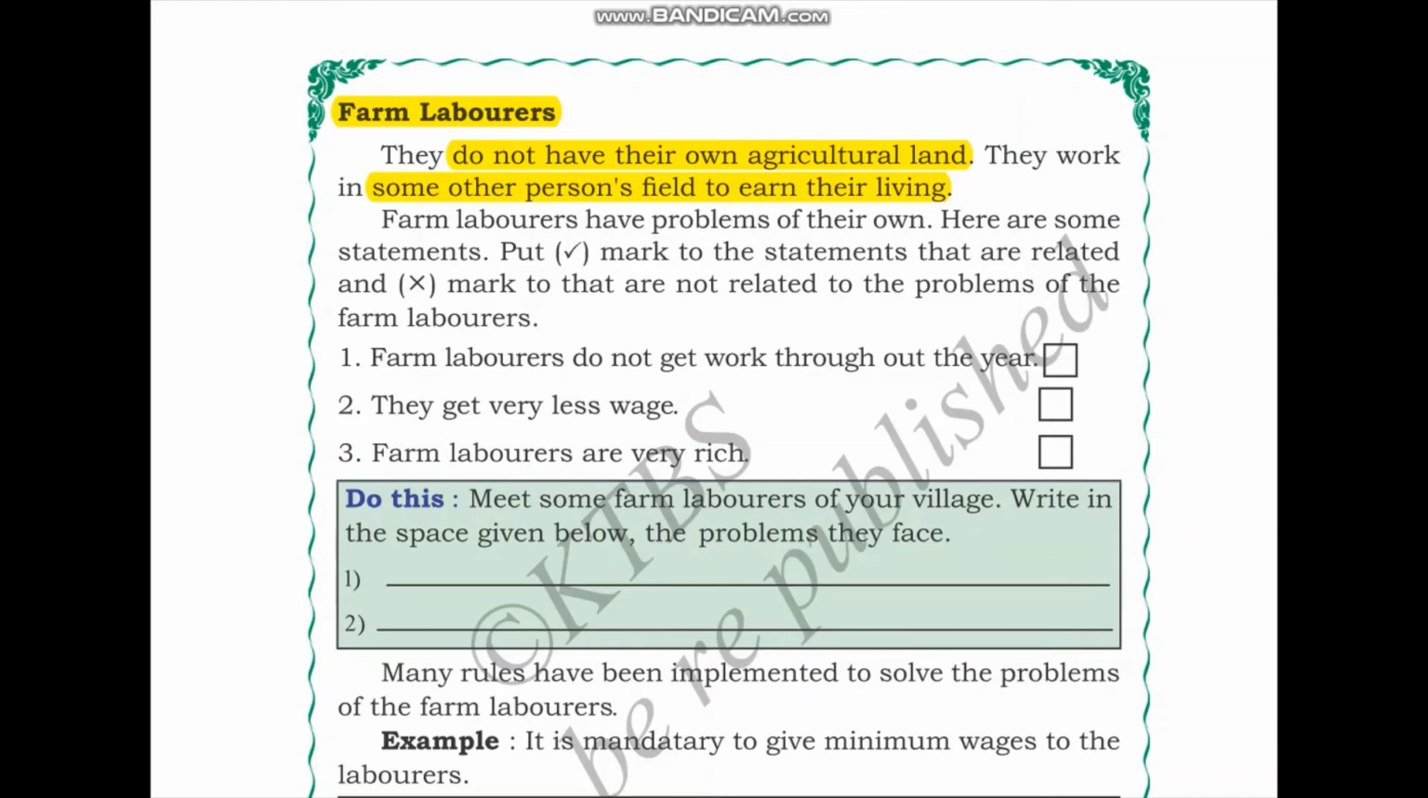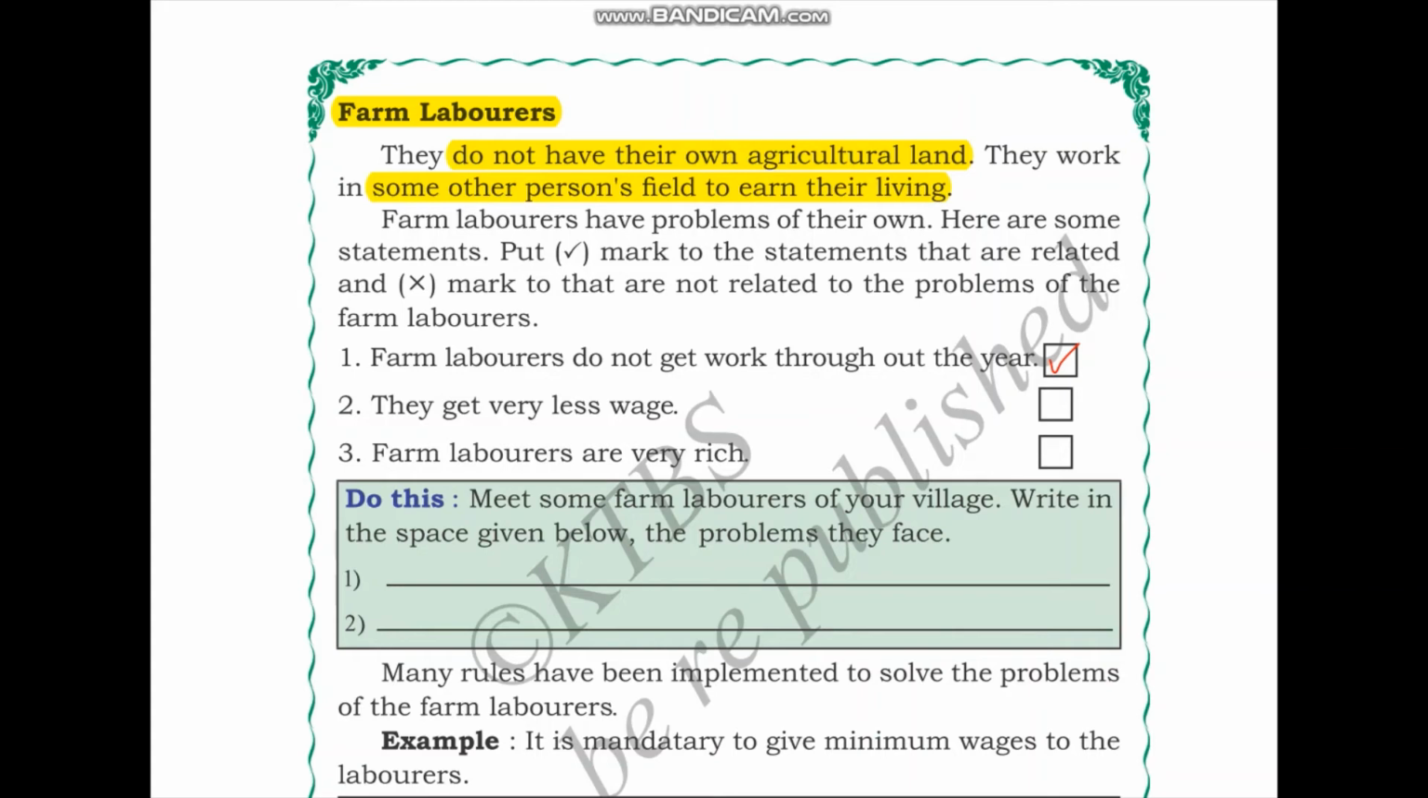Now let us look into some other statements and see if the problems related to the farm laborers are correct or not. Put a tick mark to the statements that are related and a cross mark that are not related to the problems of farm laborers. The first statement is farm laborers do not get work throughout the year. Like we just learnt about, this statement is correct. Farm laborers get work usually in the busy seasons of the year, like during harvest season.